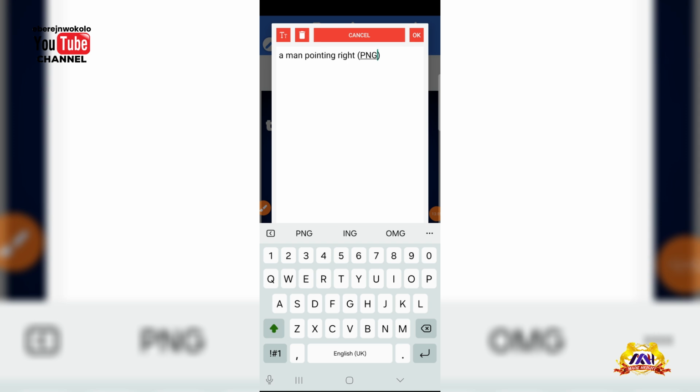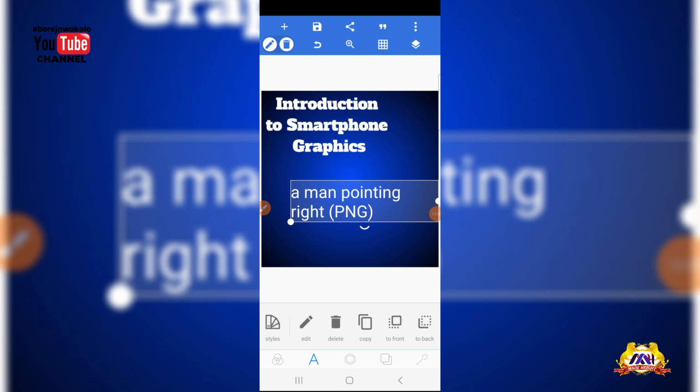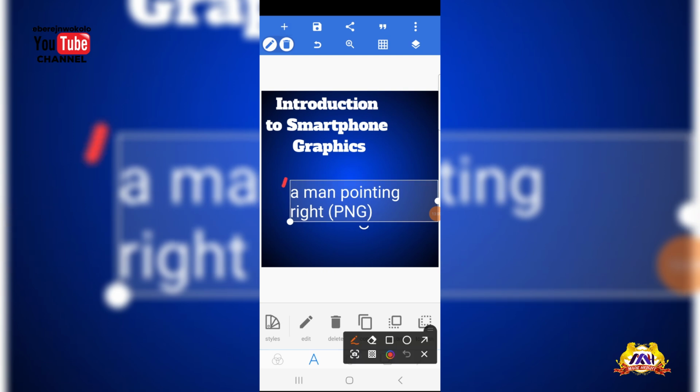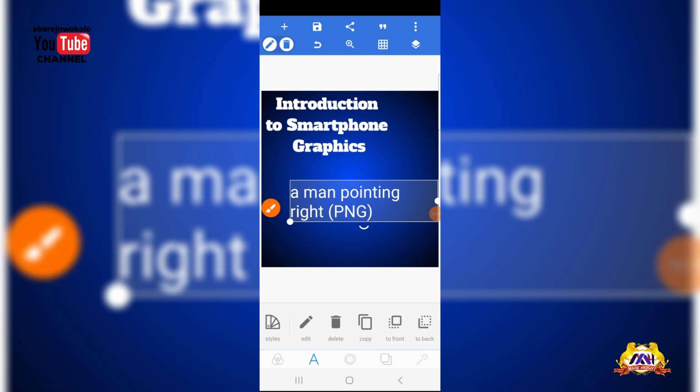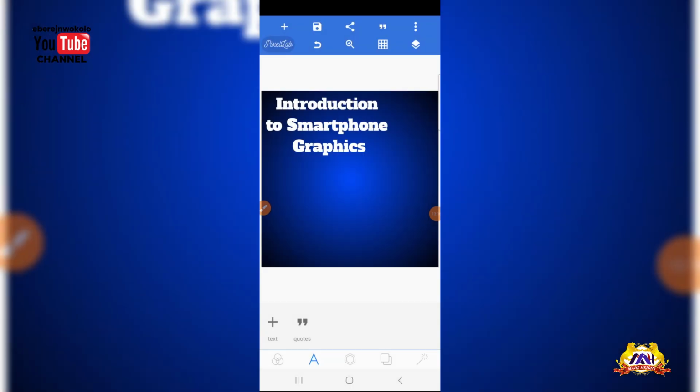So once I type a man pointing right, of course I can delete this. I don't need this. Look at the delete button up here, right? Look at it up here, delete. So I will delete it. Yes, confirm, I will delete.